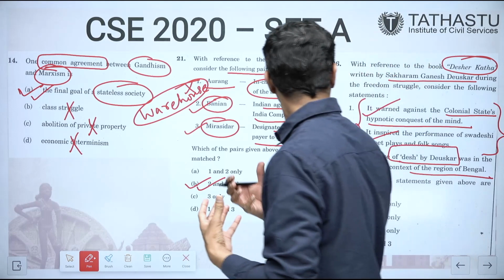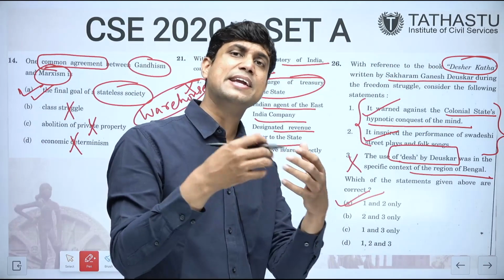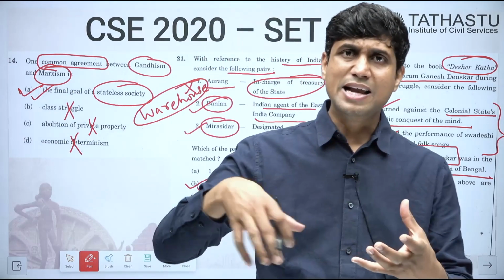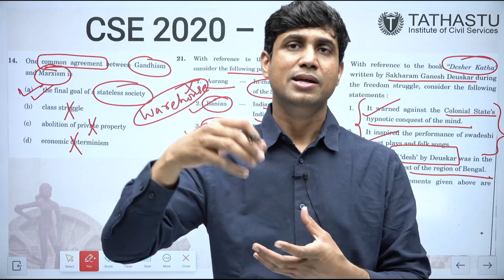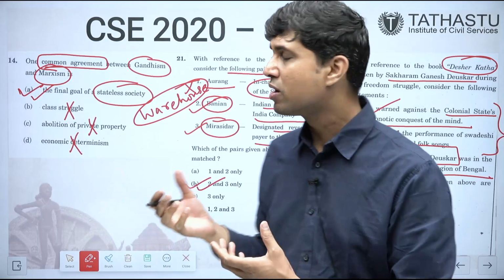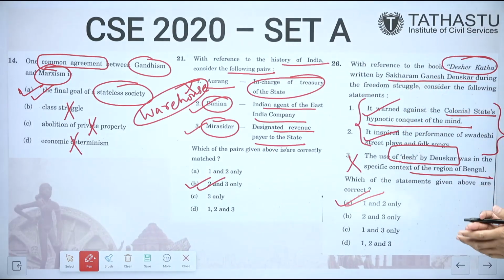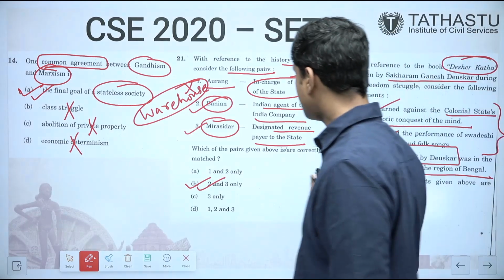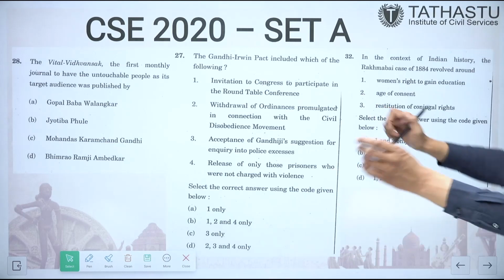Basically, Sakharam Ganesh Deuskar was a Marathi who was staying in then Bengal region, but at that point of time Bengal included Bihar also. So basically Deoghar is a place where he was staying, and there he had written this book. So it was not just related to the region of Bengal, rather the base included the Indian context. So answer is only 1 and 2. This was a difficult question, because it is not given in the routine book.